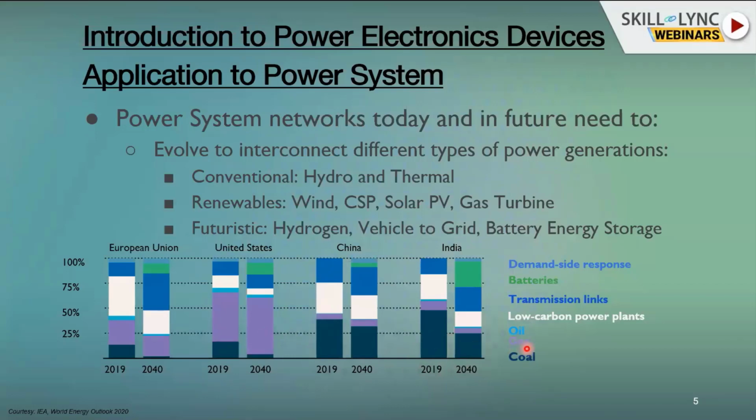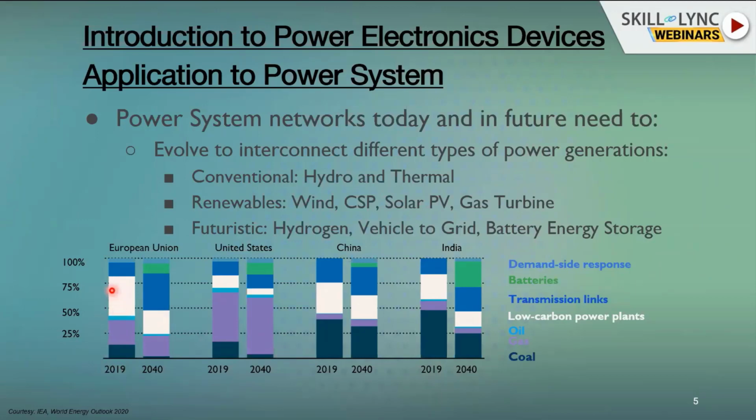When we take gas turbines, India and China are very low, whereas the US and European Union have a lot of gas and oil fields, so they have a lot of potential to generate power that way. And Europe is very sensitive to the environment, so you don't see much power generation based on coal, whereas gas turbines and a little bit of oil are present.